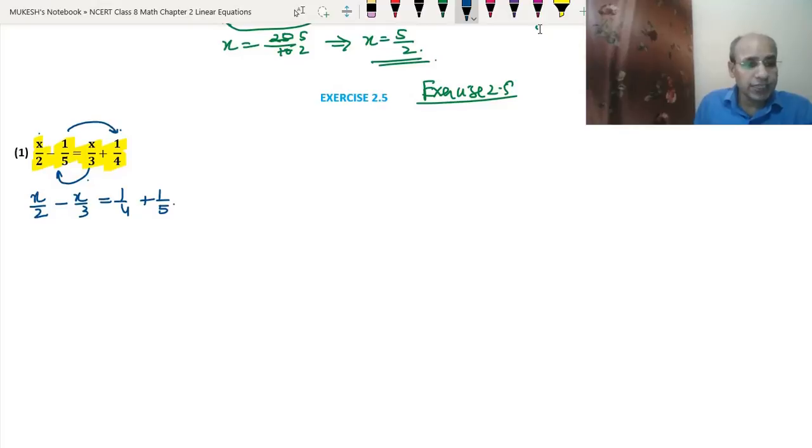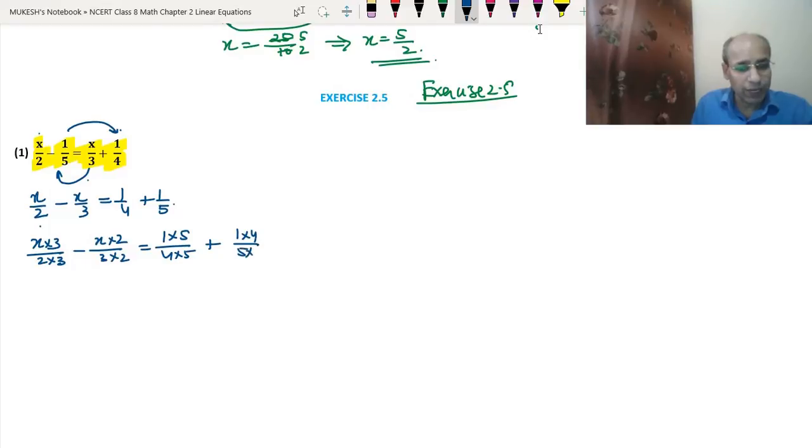Okay. So the LCM of 2 and 3 will be 6. So it will be x into 3 upon 2 into 3 minus x into 2 upon 3 into 2, because the LCM is 6. LCM of 4 and 5 will be 20. So we will multiply 1 and 4 with the 5, and 1 and 5 with the 4. So this will become 3x upon 6 minus 2x upon 6 equal to 5 upon 20 plus 4 upon 20.